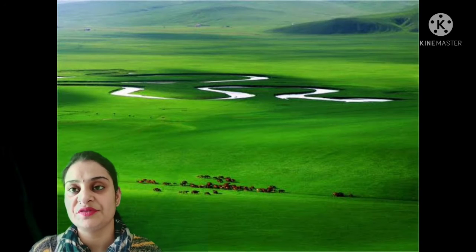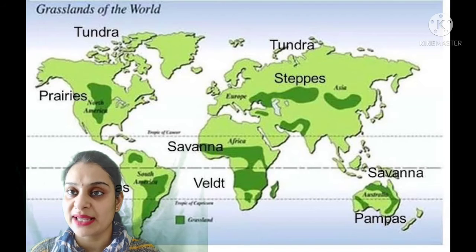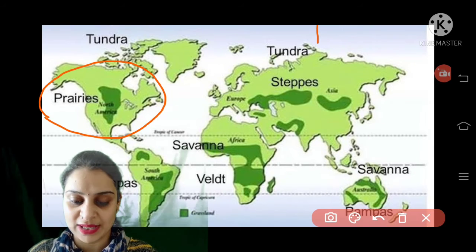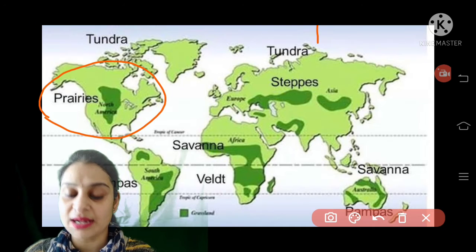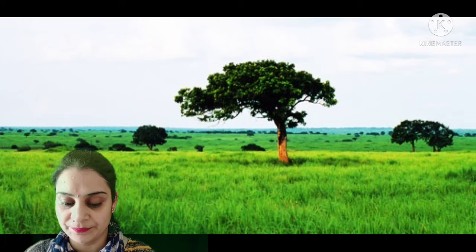Prairie is a French word which is used for grasslands. The prairies are located in the interiors of North America, and they are level or rolling treeless grasslands located far away from the ocean.